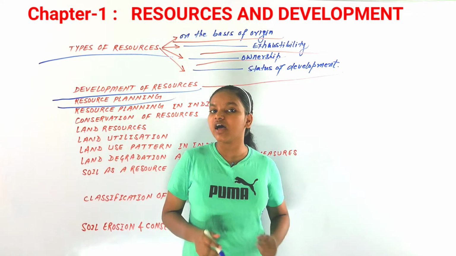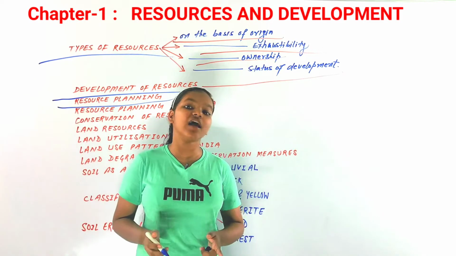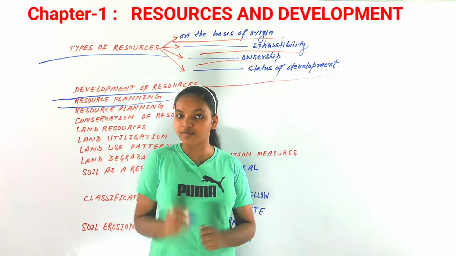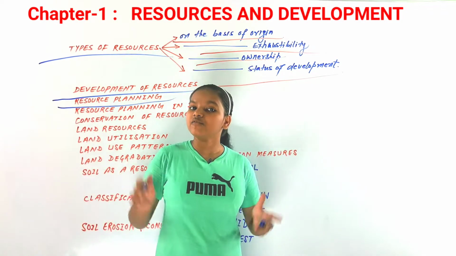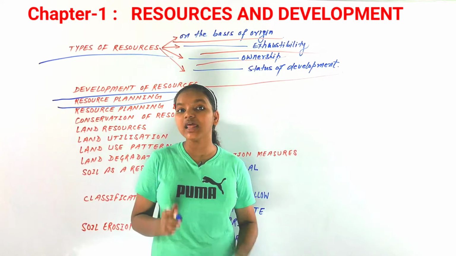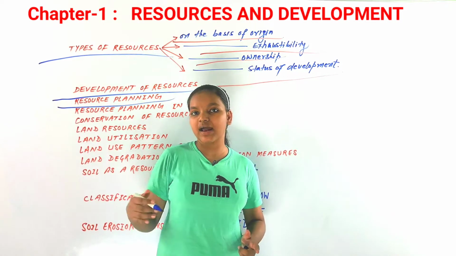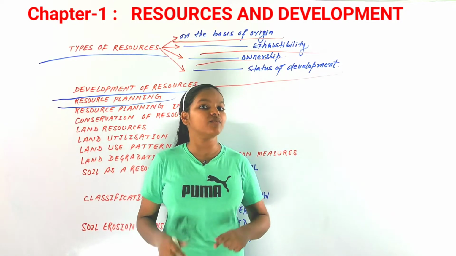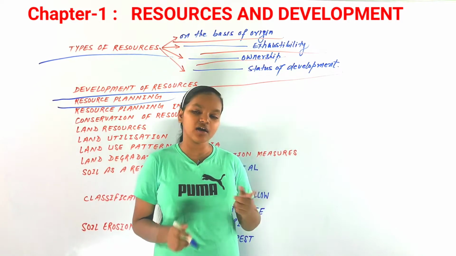So we have to have a resource planning that should be for the local level, for the regional level, and for the national level as well. So we can say that resource planning, for sustaining, for saving the resource, for development of resource, is a planning that is being done by the government, and that has to be followed by the citizens of that country. So resource planning is very important in developing countries like India.